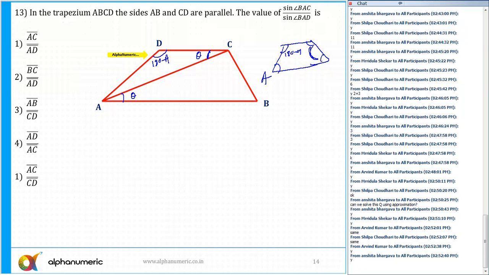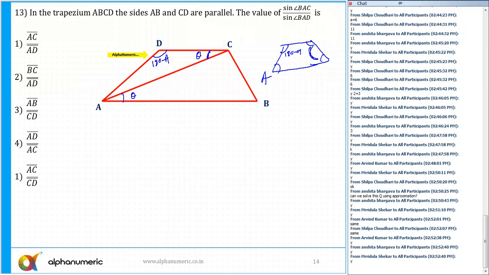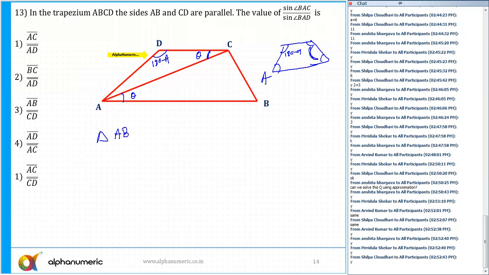Now apply sine rule in triangle ADC. So that is sine of 180 minus A, and opposite to it, what will I get here? The side AC is equal to sine theta, and opposite to theta, that is equal to AD.